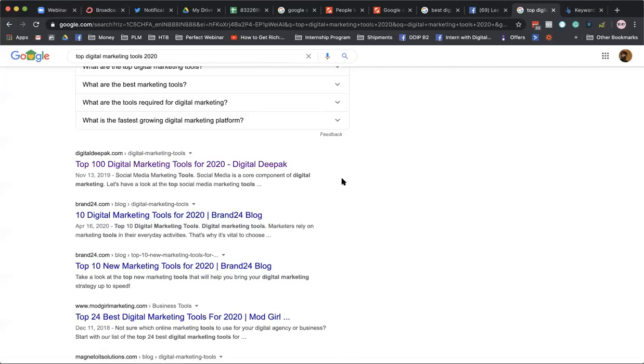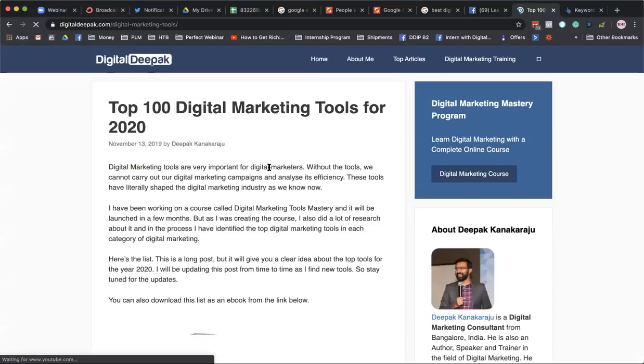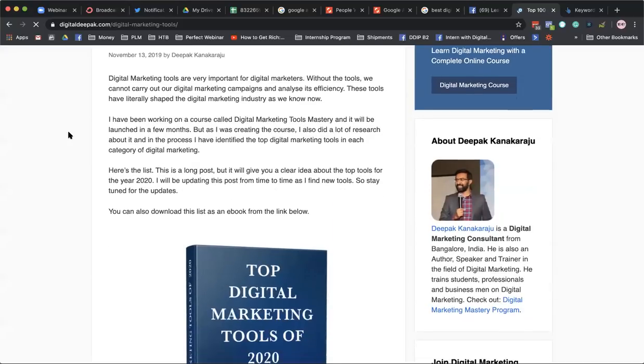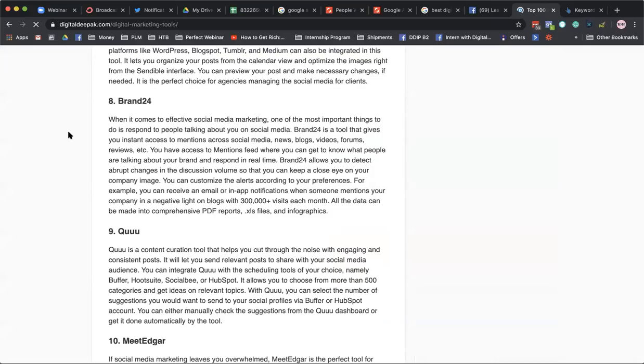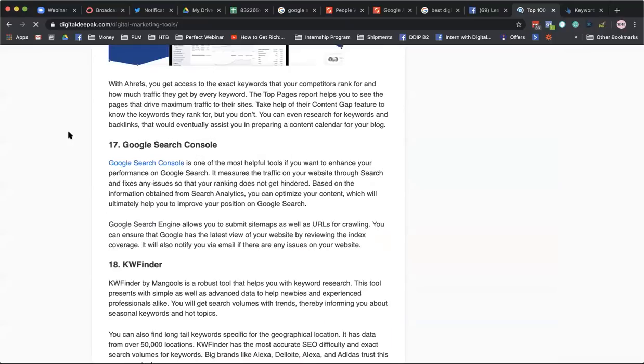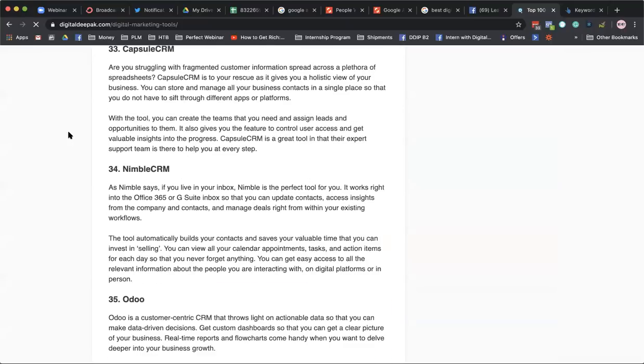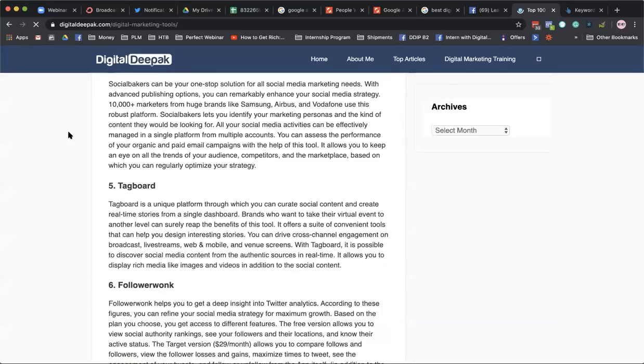I understood that people are searching for digital marketing tools, and I wrote for this keyword. It's a very long article called Top 100 Digital Marketing Tools for 2020. This is the article that I wrote, which has an ebook as well. It explains the different digital marketing tools that are available in the market. And these are the top 100 digital marketing tools.